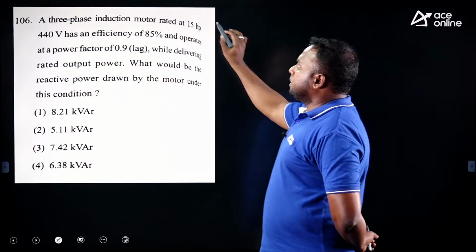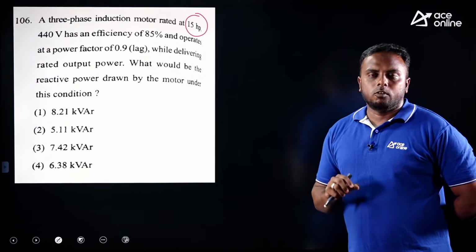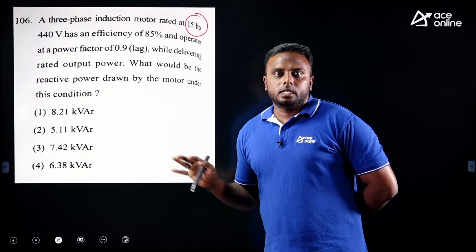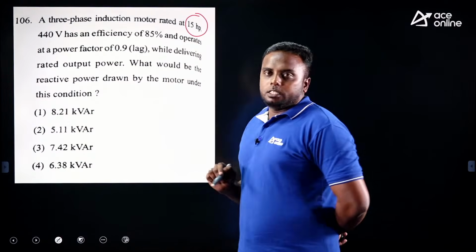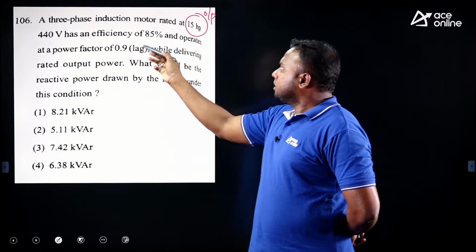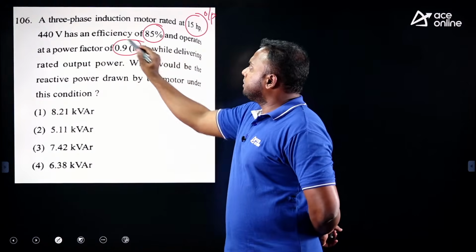A three-phase induction motor rated at 15 HP. This is the question, I think, out of total machines, where a little calculation is required. Without a calculator it is a little difficult. Observe here: it is 15 HP, so this 15 HP is the output power given, 440 volt, efficiency given 85%, and operates at a power factor of 0.9.